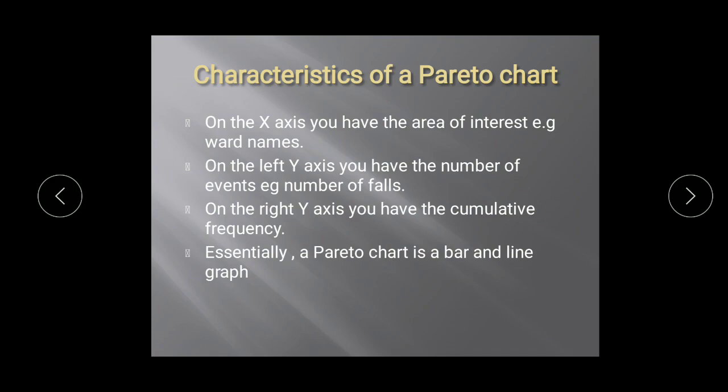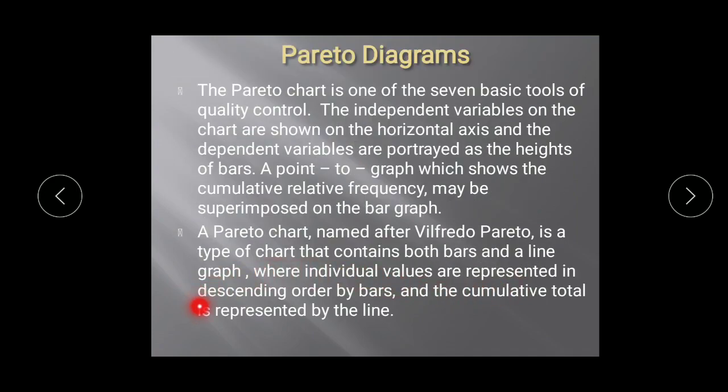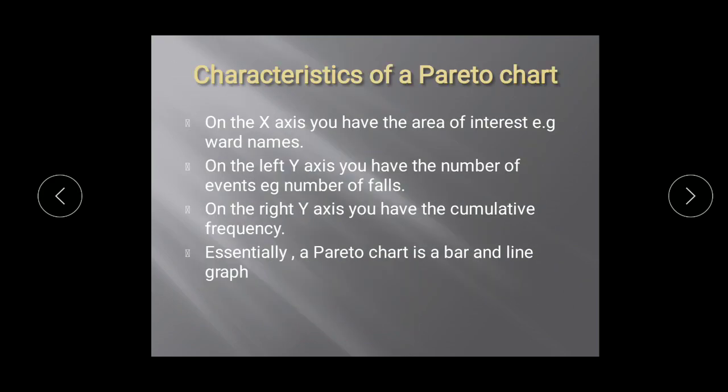As we said, cumulative frequency is shown by a line. Essentially a Pareto chart is a bar and line graph combined, both together. The bars display the number of events per area of interest and the line displays the cumulative percent of events. So this is the categorization of a Pareto chart's characteristics.